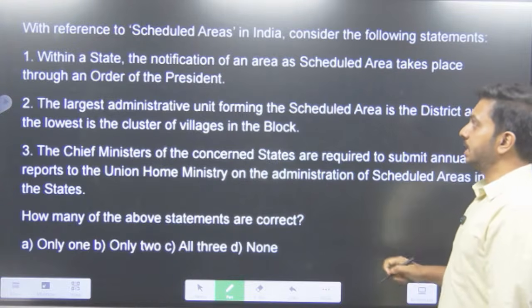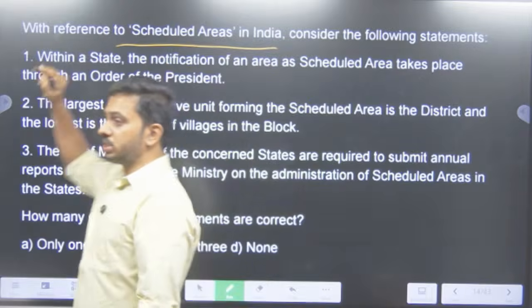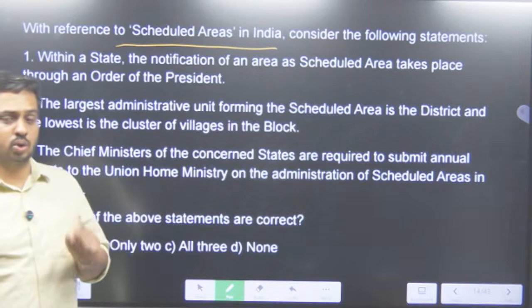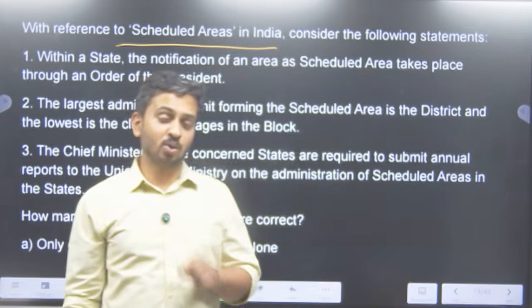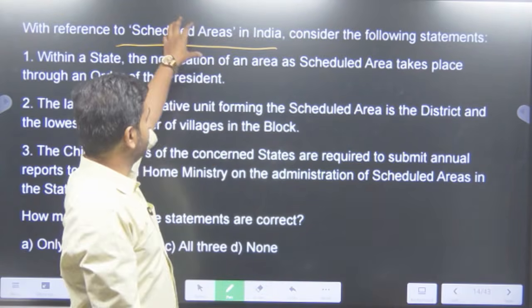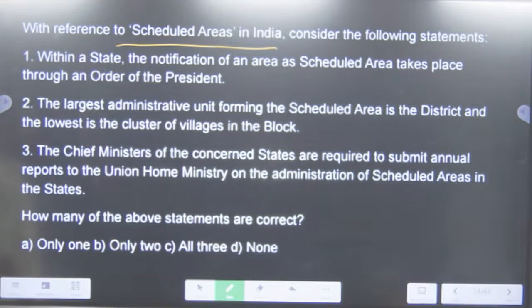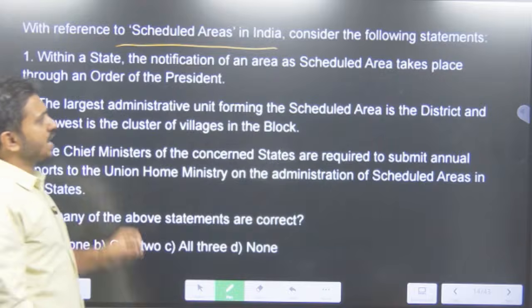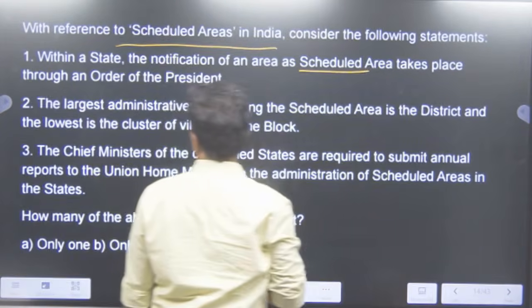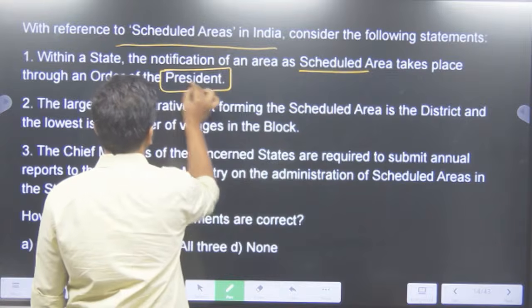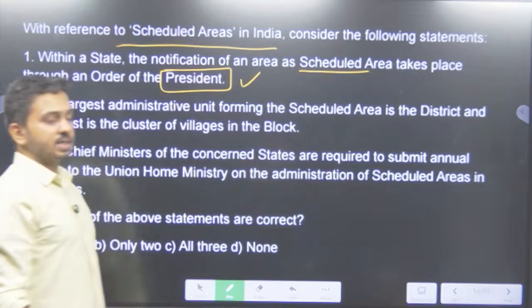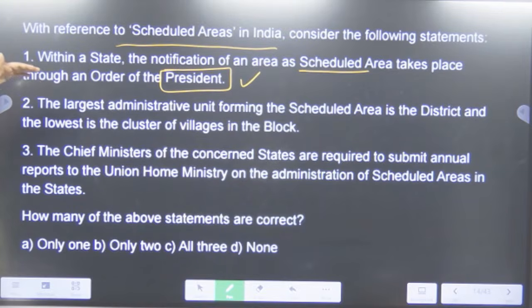With reference to scheduled areas in India, see once again, question on scheduled areas. Yesterday we solved 2 papers. In those 2 papers, we had scheduled areas and tribal areas. Again, the obsession of UPSC with the scheduled areas continues. With reference to scheduled areas in India, consider the following statements. Within a state, the notification of an area as a scheduled area takes place by an order of the President of India. So yesterday itself I declared this, saying that the declaration of an area as a scheduled area in a state is done by the President of India, correct?